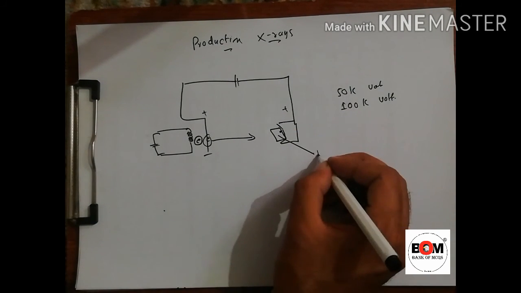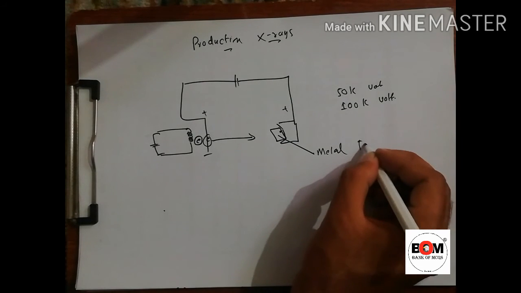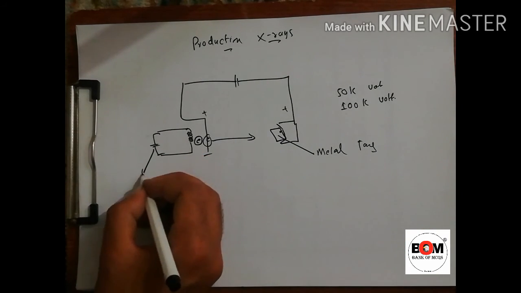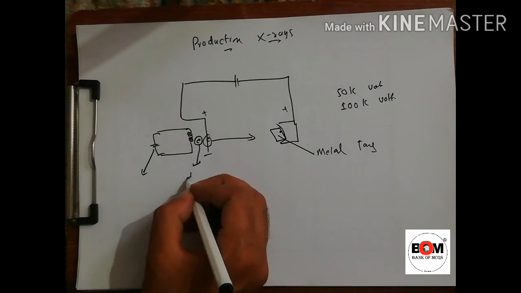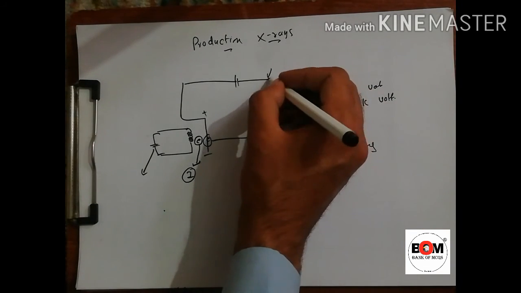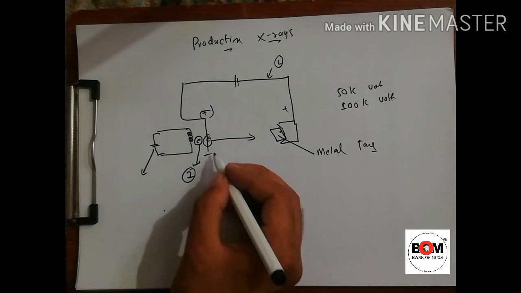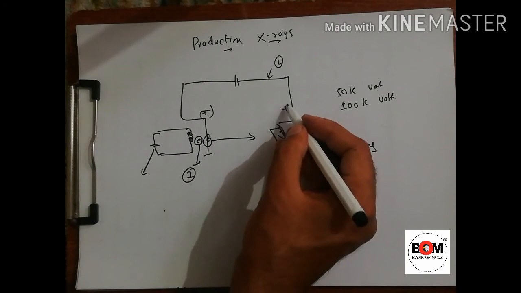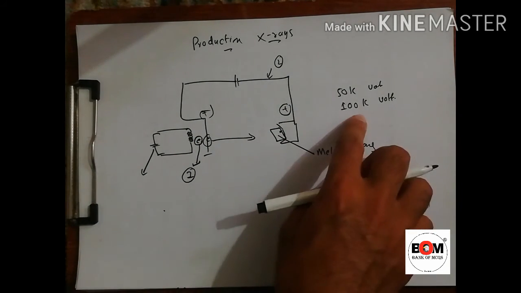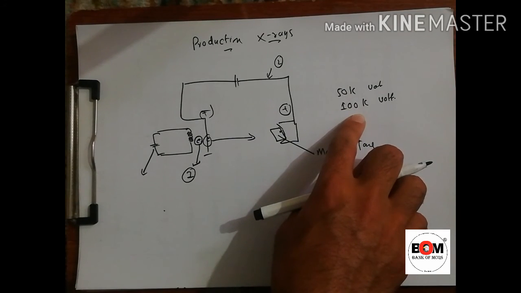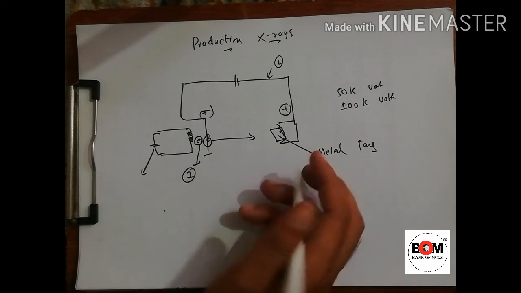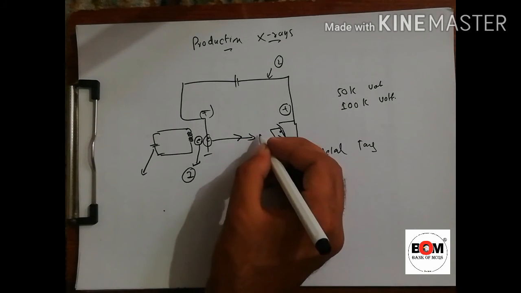So here we will put what? The metal target. Turning on the button, electrons will be removed in the first step. In the second step, turning on the voltage button, the positive and negative charges will appear. This electron will be attracted by the positive charge as the voltage is 1 lakh volts, so the electron will start moving with high speed.